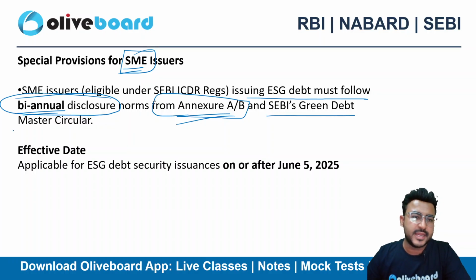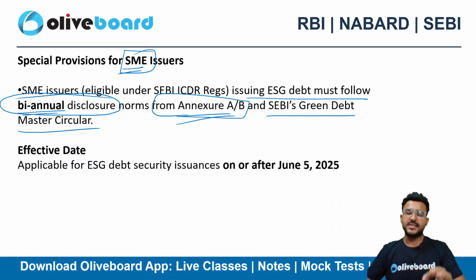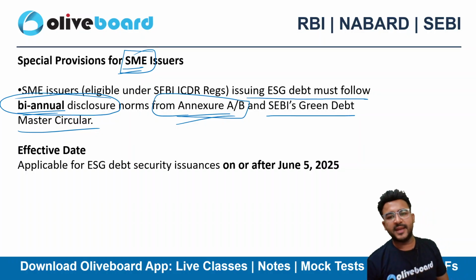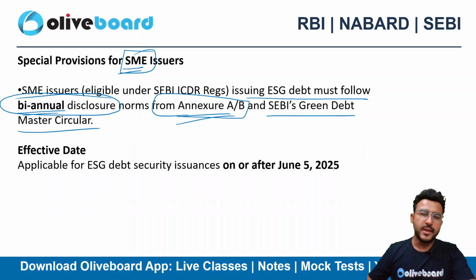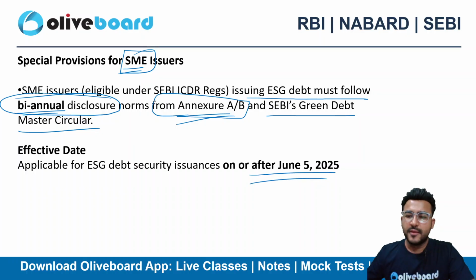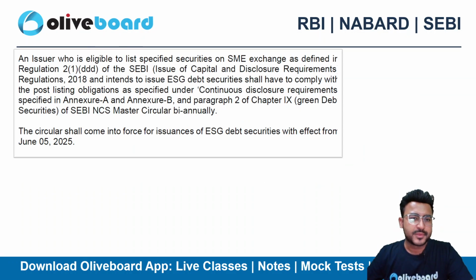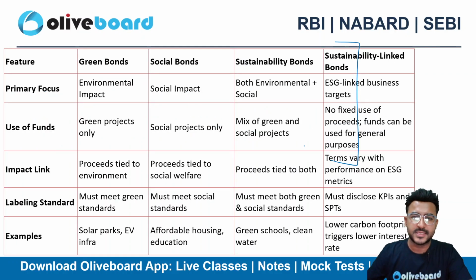And Sebi's green debt master circular. So there is Sebi's other master circular related to green debt as well. You need to follow that as well. And this particular circular is effective on or after 5th of June 2025, right? So that's what is being stated here.